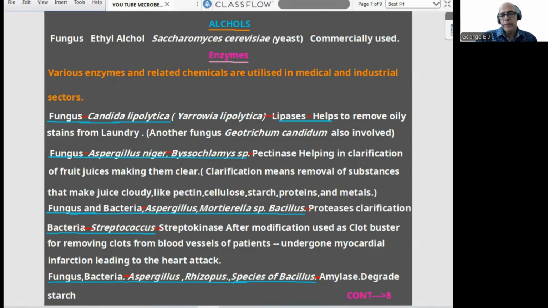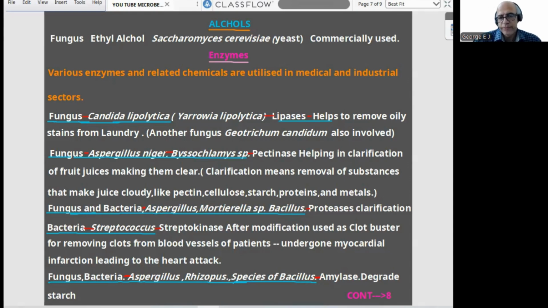Just like bioactive molecule, we should know what is meant by clarification, as it can come as an exam question. Clarification means removal of substances that make juice cloudy, like pectin, cellulose, starch, protein, and metals. After this clarification, the content will be watery, smoothly flowing. That is called clarification. Now, next are again fungi and bacteria: Aspergillus, Mortierella species, Bacillus.